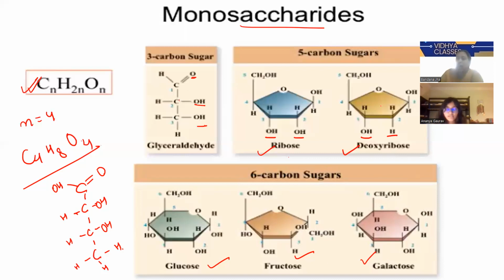Understood? The rest of the things, that is CH2OH, CH2OH, CH2OH, and CH2OH, and the rest hydrogen, hydrogen, hydrogen. The rest of the things are all the same, except for that. Clear? Done.